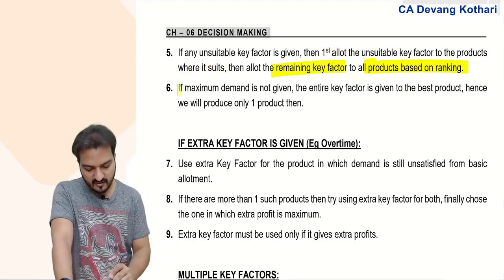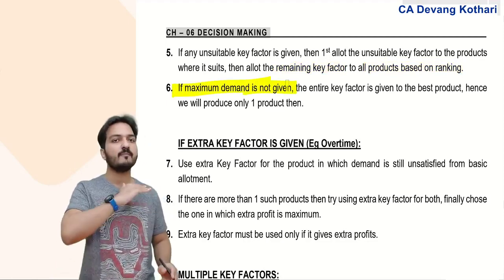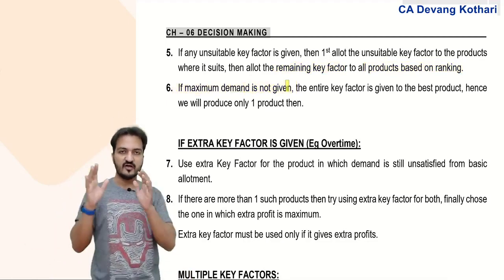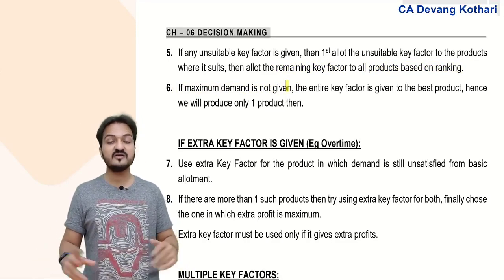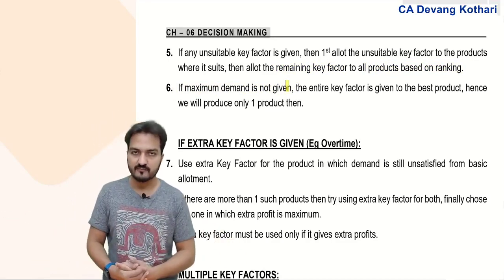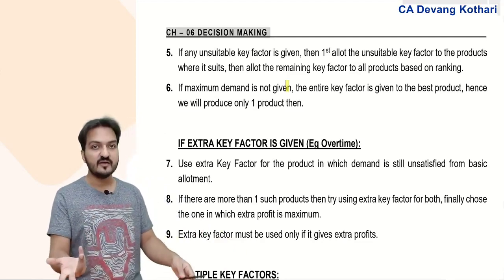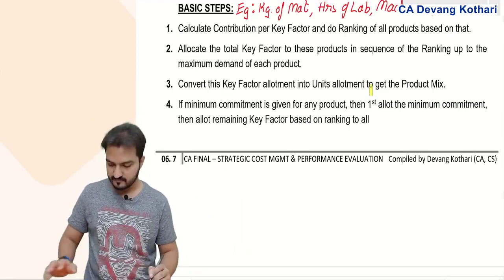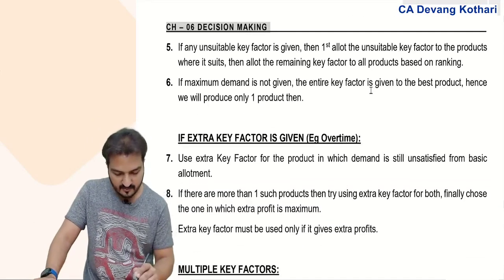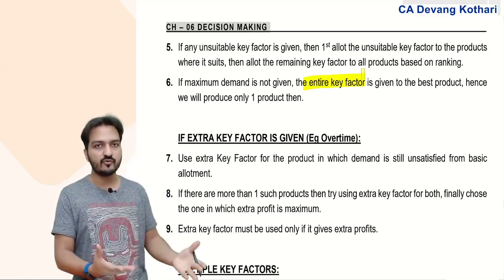Yes. If maximum demand is not given for some product, if there is no upper demand given, imagine product A is rank 1, the best product, but there is no maximum demand of product A given. Well, then what will happen? Then the entire key factor will be given to the best product only.